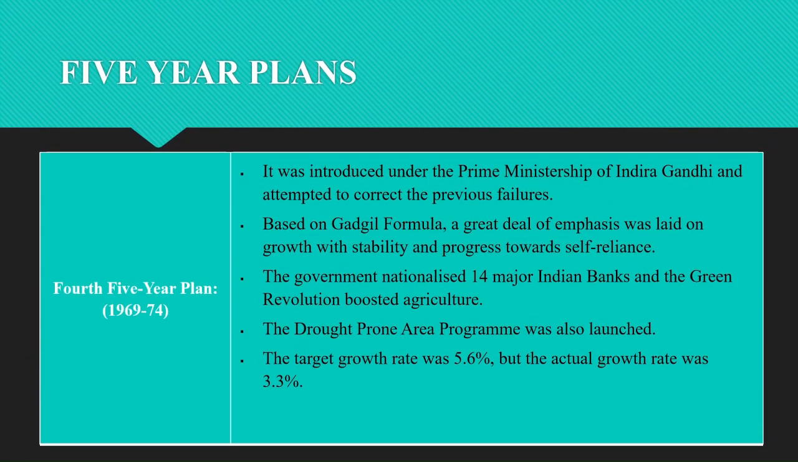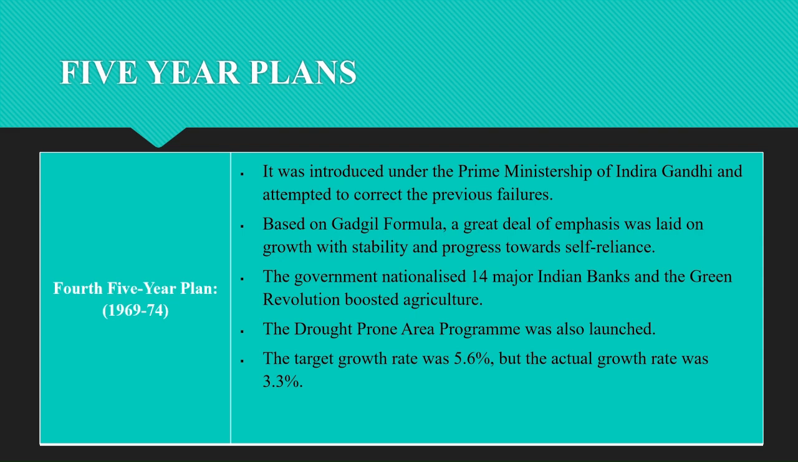So next one is the fourth five-year plan. It started in the year 1969 to 1974 under the leadership of Indira Gandhi ji. There were two main objectives of this plan. The first one is growth with stability, and the second one is progressive achievement of self-reliance. During this time, 14 major Indian banks were nationalized and the Green Revolution was started. The Indo-Pakistan War of 1971 and Bangladesh Liberation War took place in this period. Implementation of family planning programs was amongst the major targets of this plan.